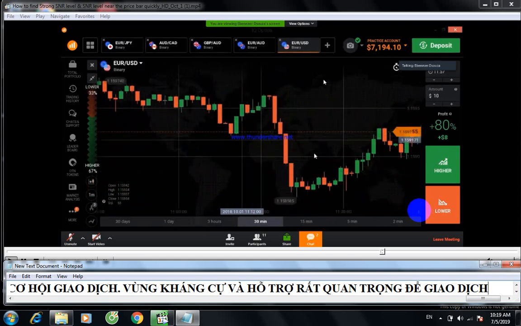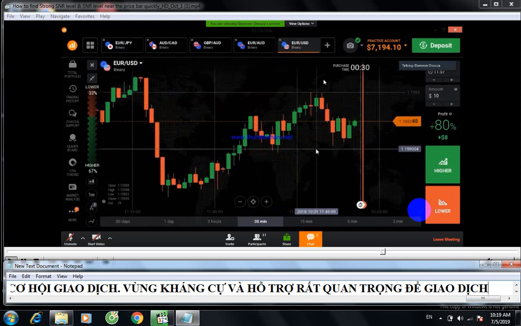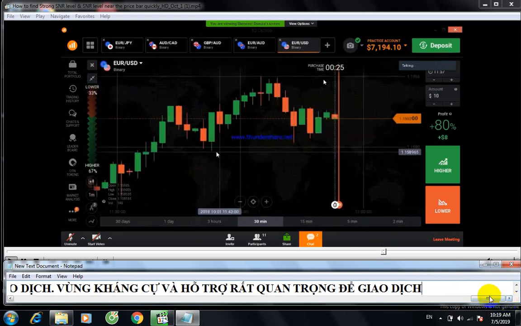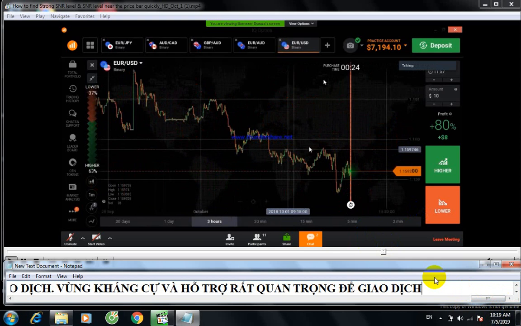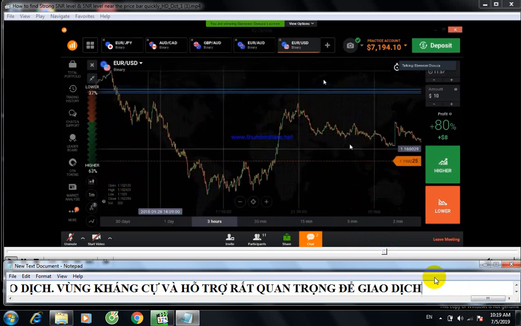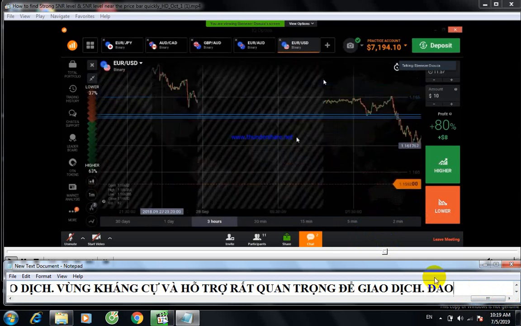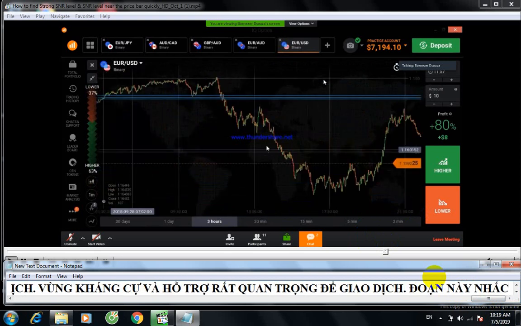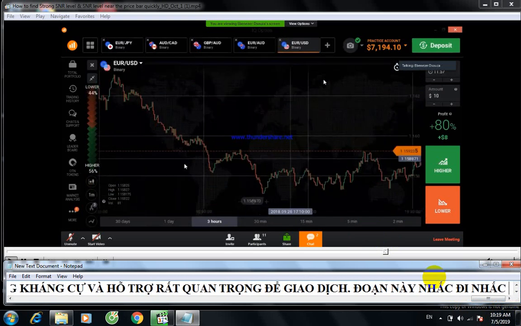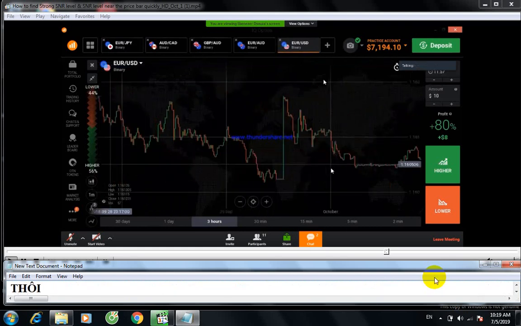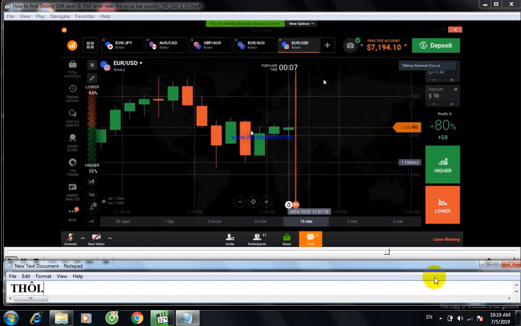You can come to know how to identify strong levels with this price bar. So you can check in the past history near the price bar. If the market is reversing almost every time from this level, you can use this level. You can trade. Okay, you can trade on these levels.